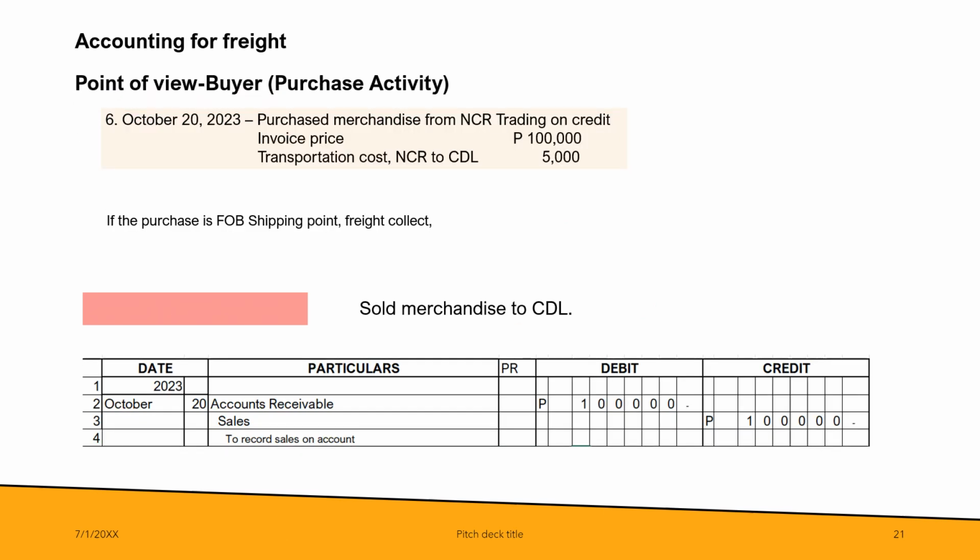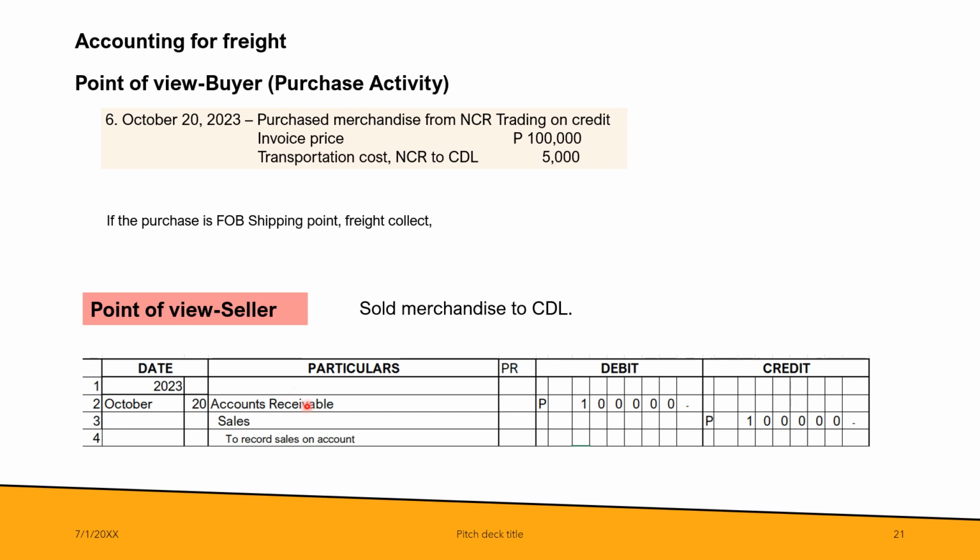How about accounting for freight? From the point of view of the buyer, we already discussed this earlier, and we already know the journal entry if the term is FOB shipping point, freight collect. But what if it's the point of view of the seller? What will be the journal entry?